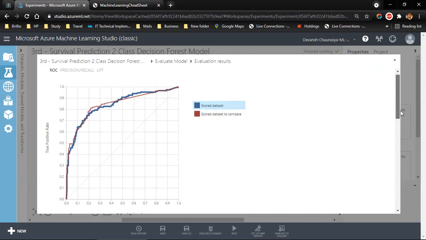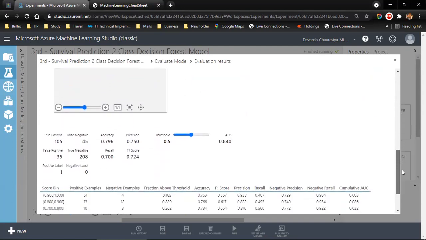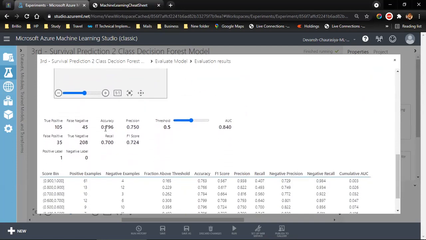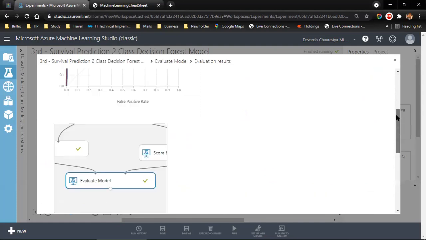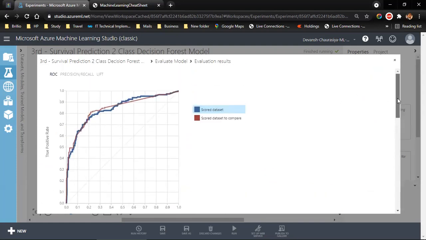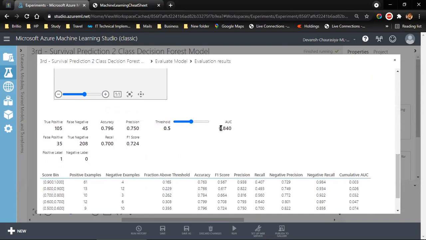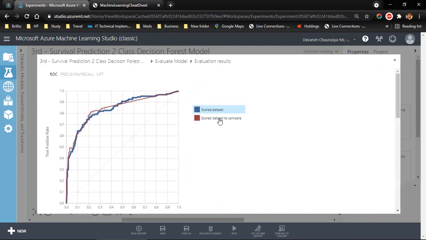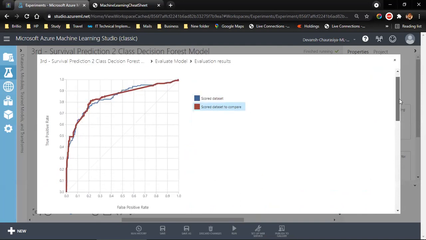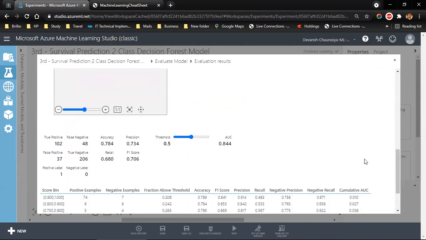If I come down, for the first one we have accuracy of 79.6 and area under curve 84, 79.6 and 84. Here, instead of 79.6, we have slightly less, and area under curve is 84.